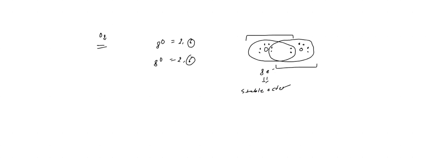So that will become a stable octet again. And since two electrons are shared in this process, that is going to be a double covalent bond. Can you understand this? Double covalent bond.